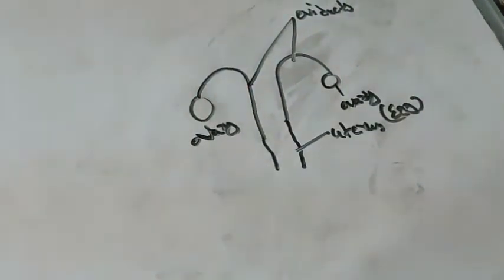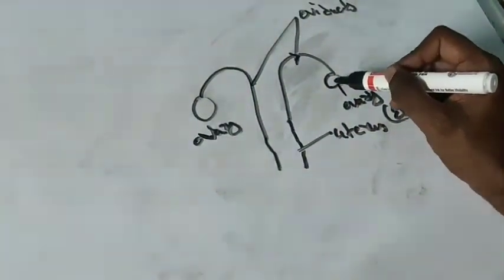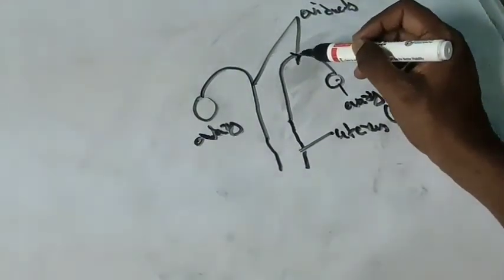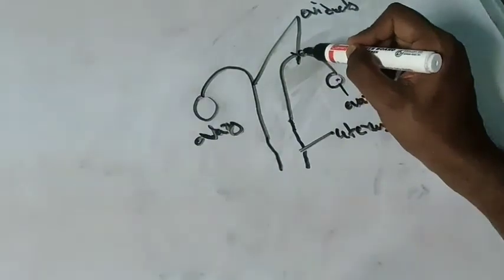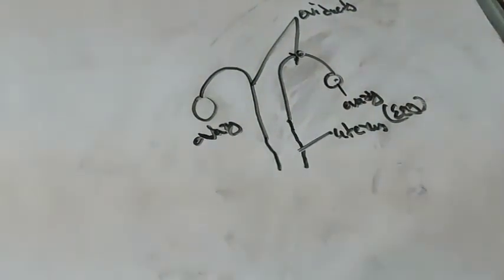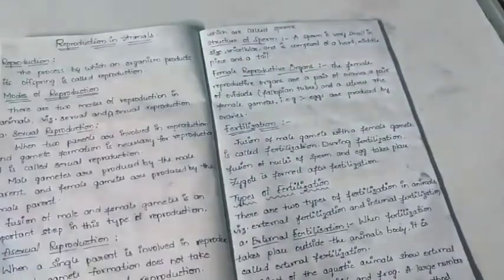From the uterus it will travel through the fallopian tubules and reach the oviduct, where the egg released from the ovary has already arrived. Here both of them will be fused and a zygote will be formed. That process we call fertilization. Fertilization is the fusion of male and female gametes within a female.